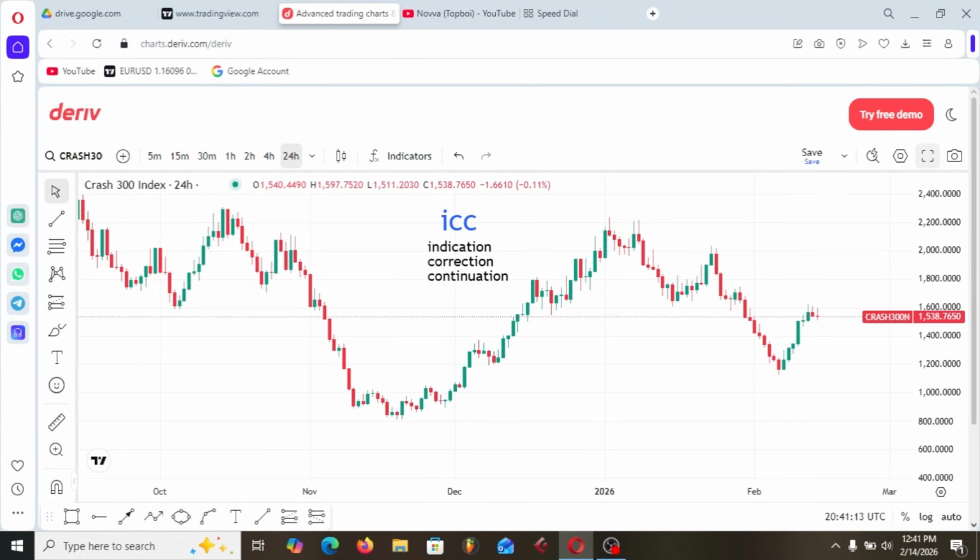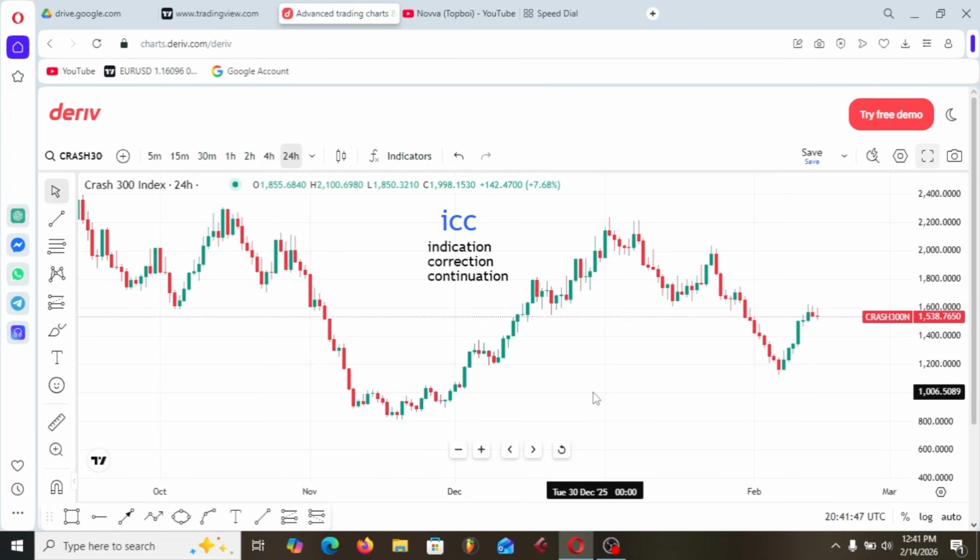So today I'm going to explain ICC again. I've explained it before. I've explained indication, correction, continuation. It's a trading strategy owned by Trade by Side. So I'm going to explain it again. One of the easiest trading strategies you can ever use. So ICC means, the I means indication, the C means correction, and the last C means continuation. I did a separate video where I explained indication, then correction and continuation.